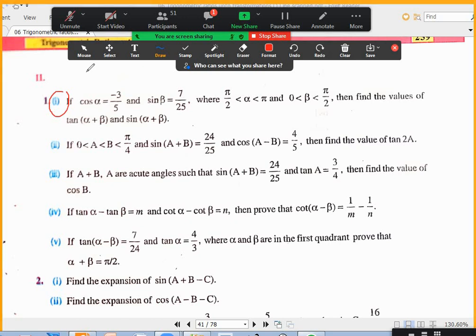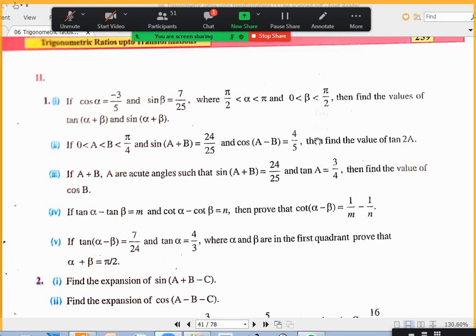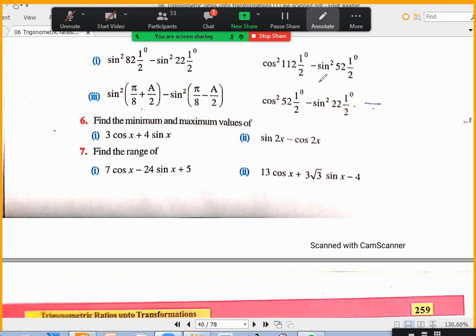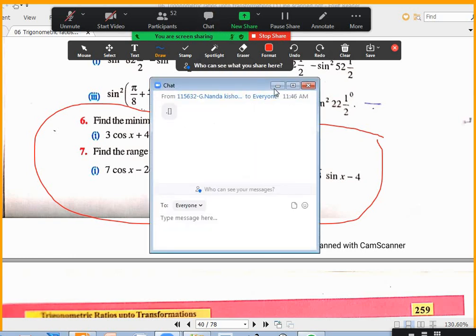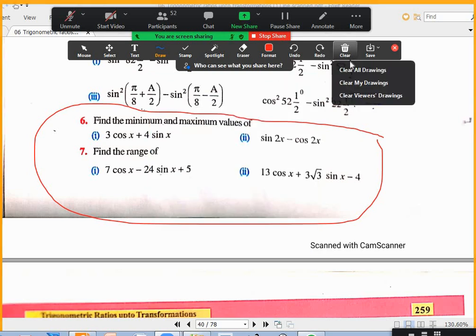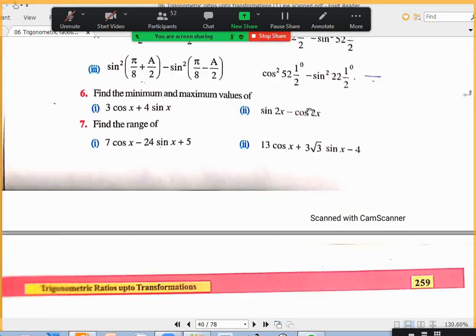In the IP textbook, cos alpha is equal to minus 3 by 5 and sin beta is equal to 7 by 25. Same question only, sir. Sir, we thought we missed the maximum values and the range, sir. Okay. Somebody is asking about that, right? See, are you referring to these questions? Yes, sir. I told you to skip this, we'll discuss after a while. Okay. So those will be C plus or minus root over A square plus B square maximum values. Yeah, we have a formula.